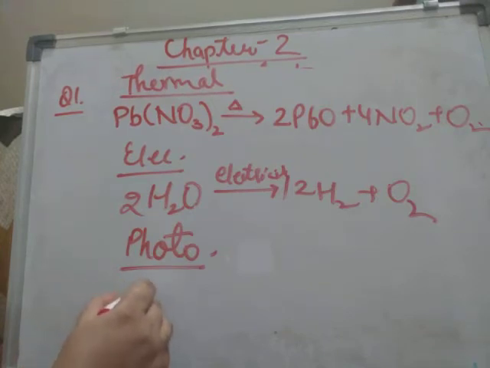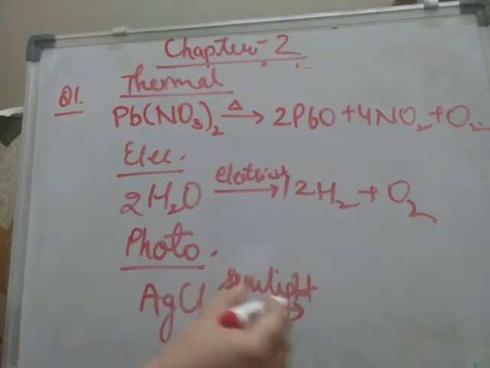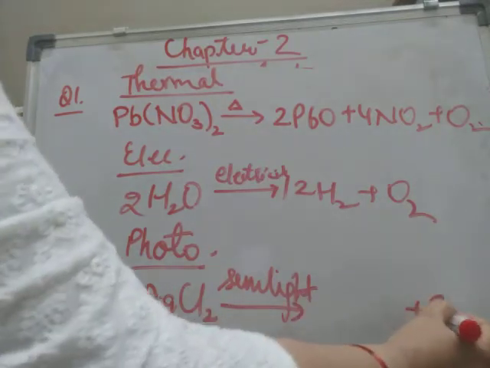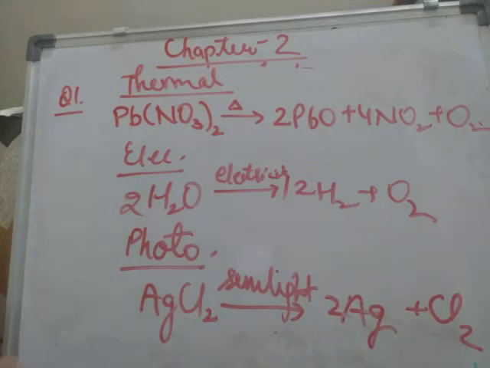Suppose we have AgCl, when it is kept open in sunlight, the chlorine gas from this will evolve out and Ag will remain in the dish. So this is a decomposition reaction in which a complex compound is splitting into simpler substances.